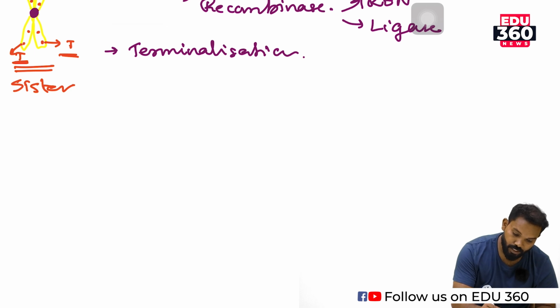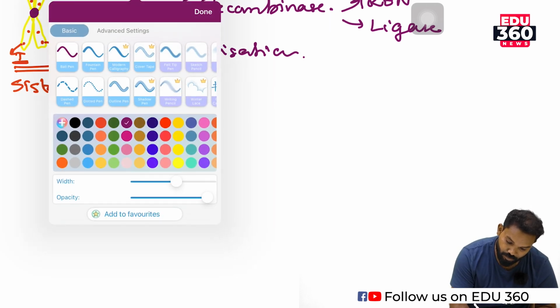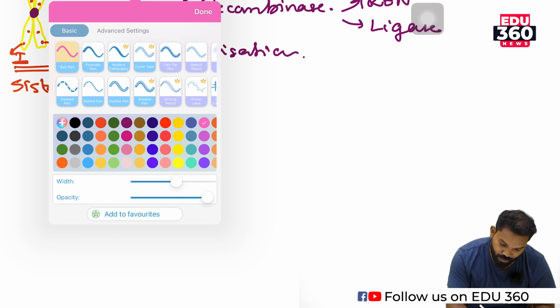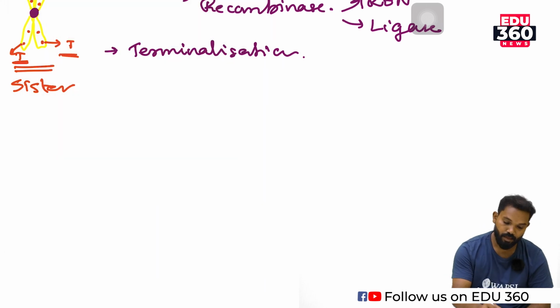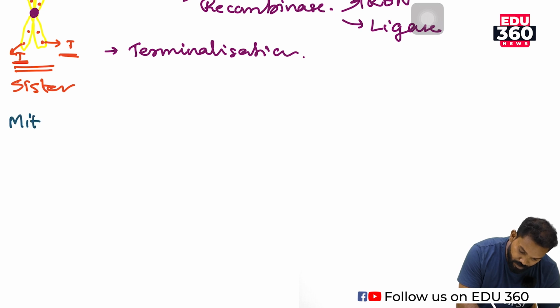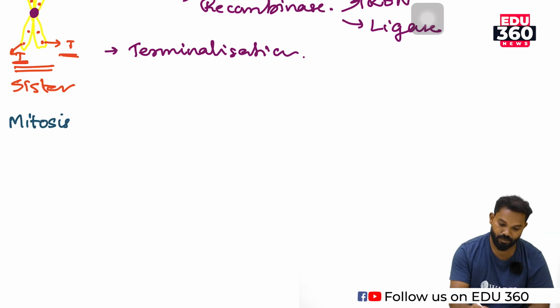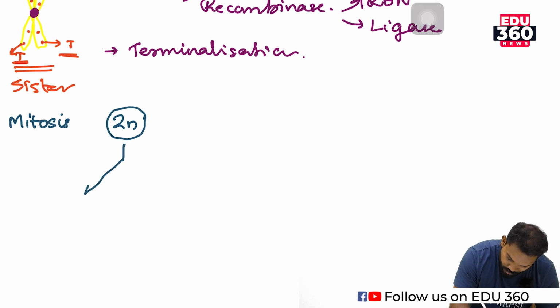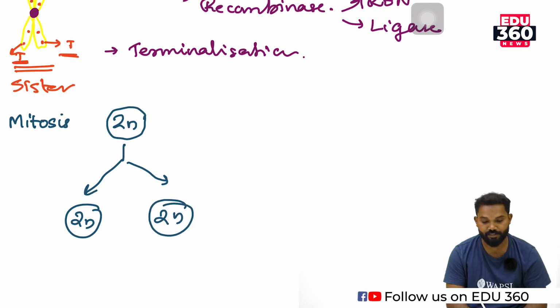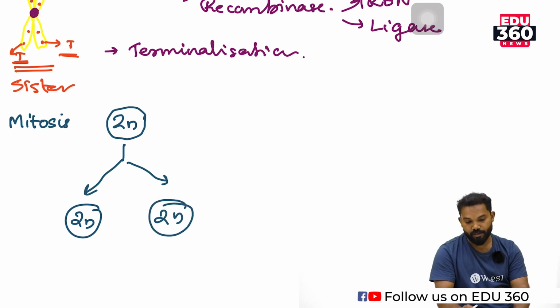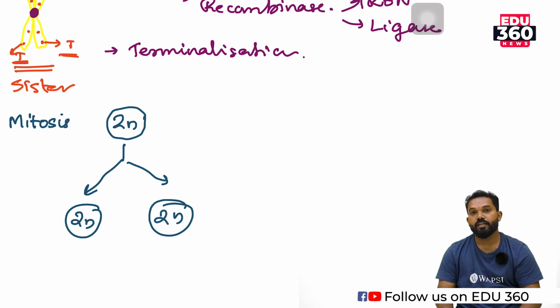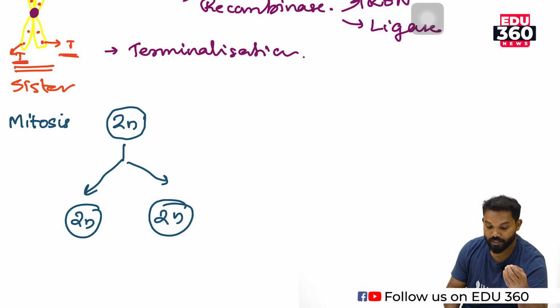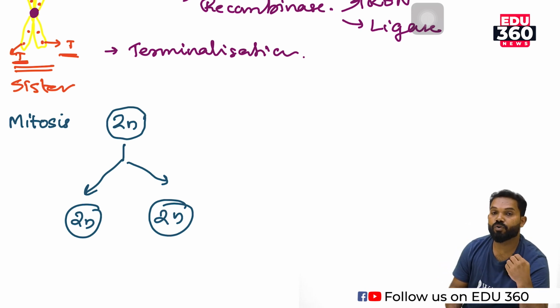Then the major difference between meiosis and mitosis. In mitotic division, one diploid cell undergoes a division and produces two diploid daughter cells. During this process, there are changes in the amount of chromosome also.